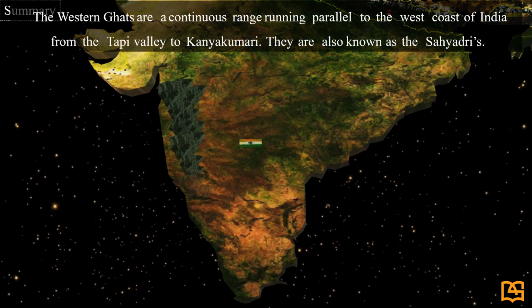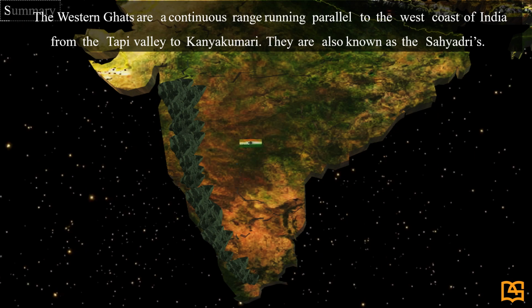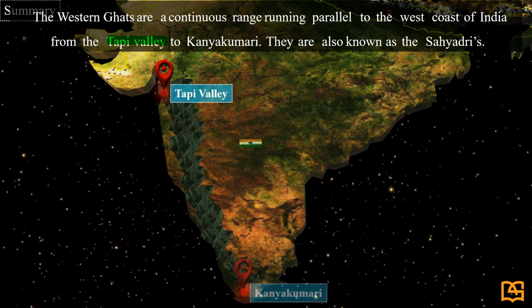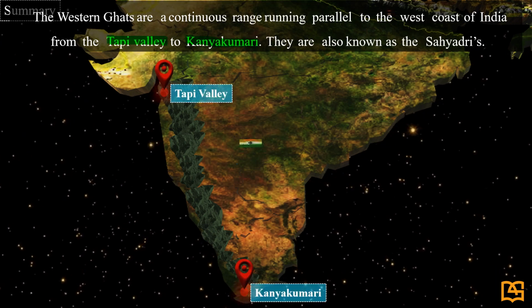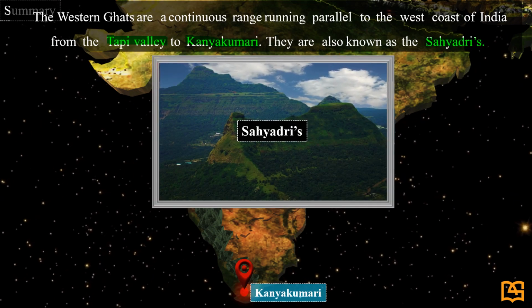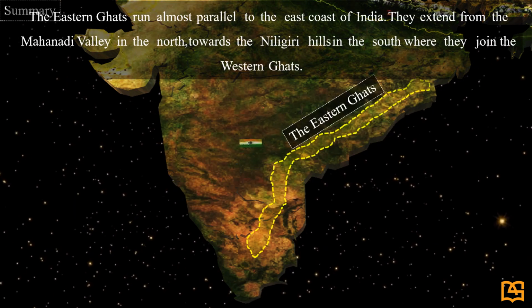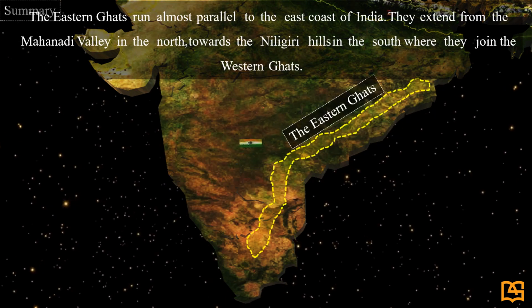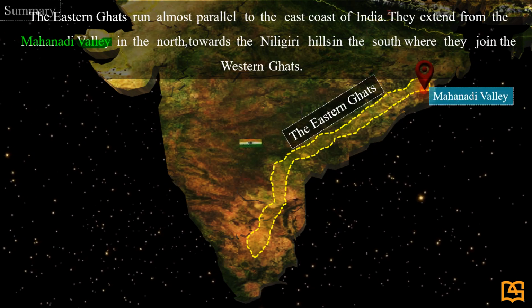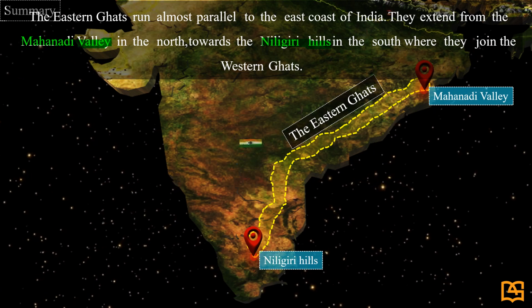The Western Ghats are a continuous range running parallel to the west coast of India from the Tapi Valley to Kanyakumari. They are also known as the Sahyadris. The Eastern Ghats run almost parallel to the east coast of India. They extend from the Mahanadi Valley in the north towards the Nilgiri Hills in the south, where they join the Western Ghats.